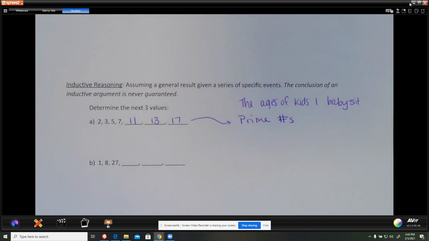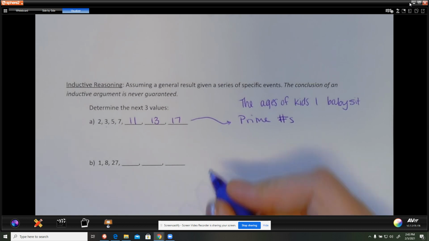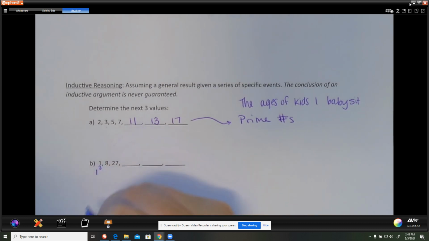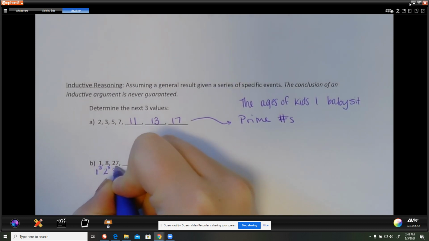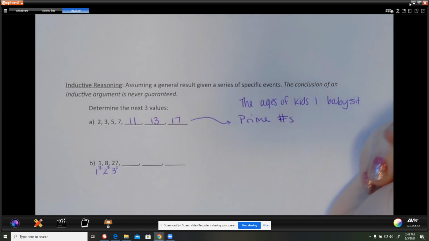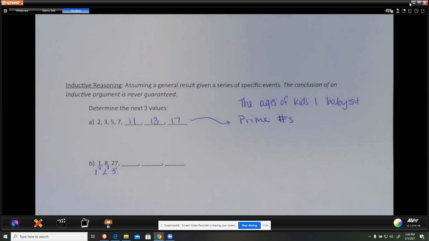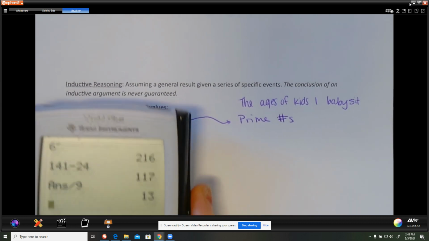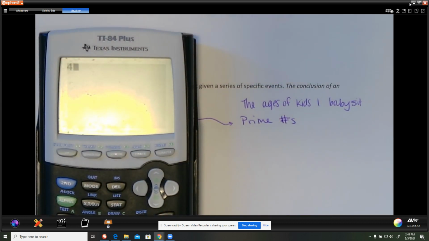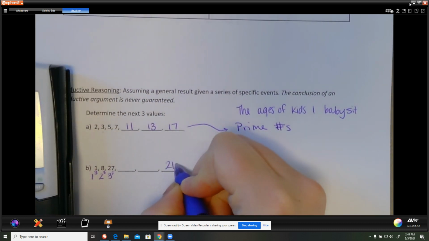Prime numbers. All right, 1, 8, 27. What could those have in common? I jump to, this could be 1 to the third, and then 2 to the third, and then 3 to the third. So my next one would be 4 to the third, and 5 to the third, and then 6 to the third. So I'm going to write those in.